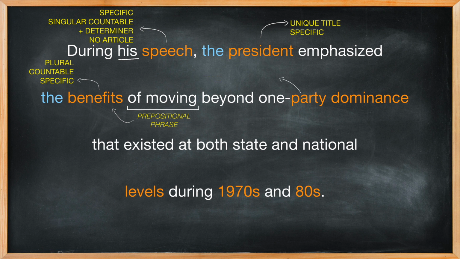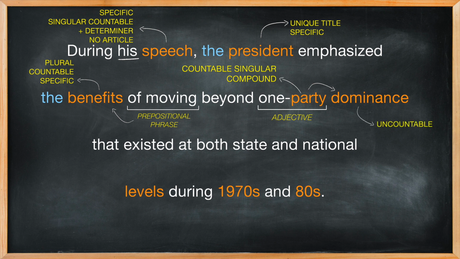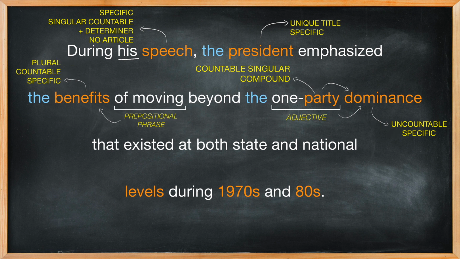Party is a countable singular noun, and it is working here with the adjective one to make a compound noun, which is actually being used as a compound adjective to modify our next noun, dominance, and therefore no article is required. Dominance itself is an uncountable noun and has been made specific by its modifying adjective one party. Therefore, a definite article "the" fits well in front of the full phrase.